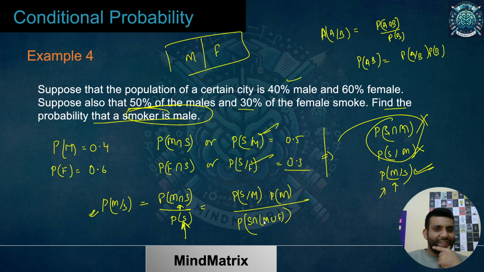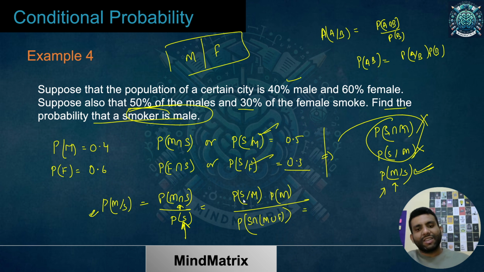What I have written is that M union F, male union female, is my complete set of people. If I take the intersection with S, the smokers, I get S only. So I can write it this way. Now I can further break it down.